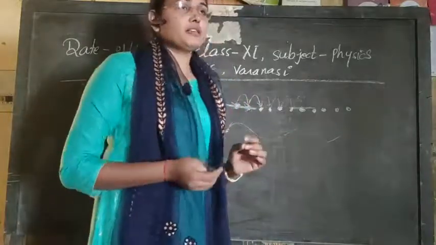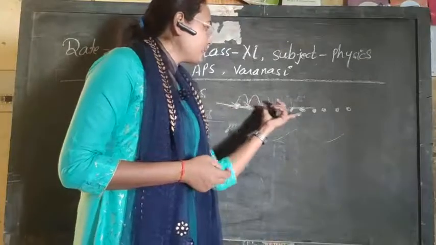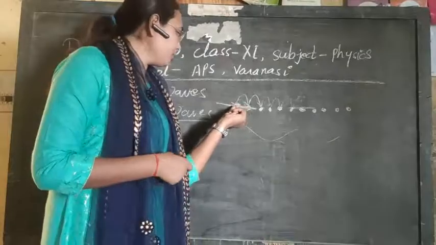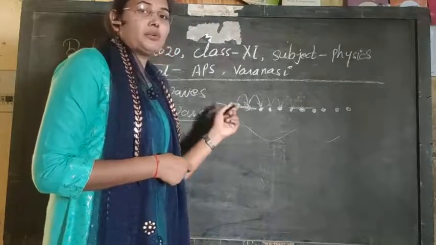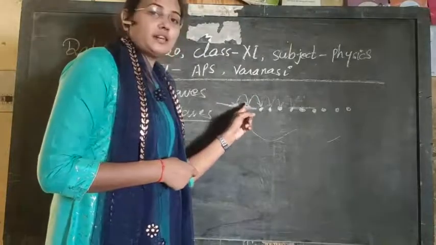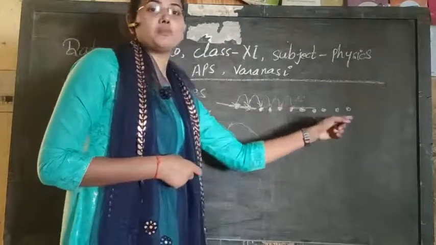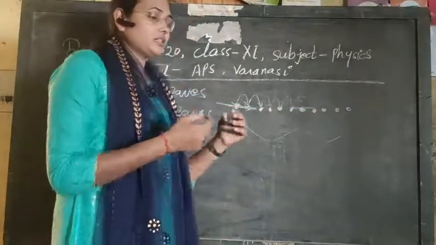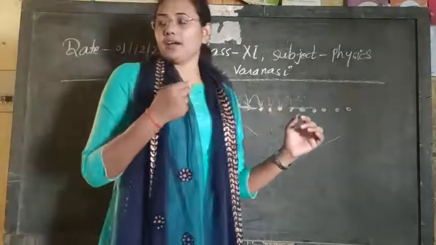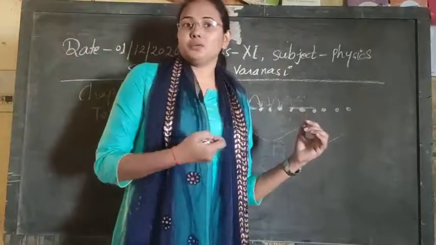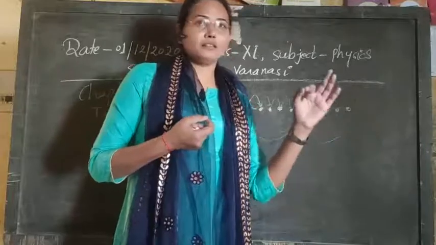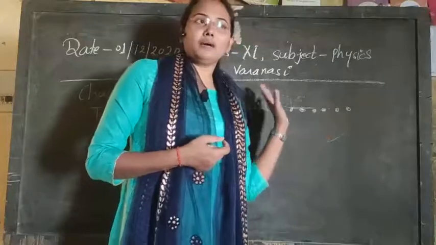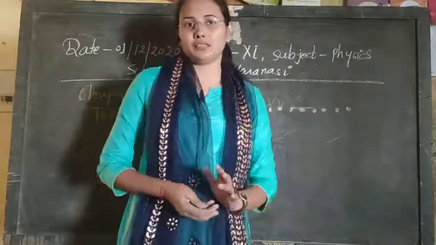In conduction, the energy transfer takes place in this way. If heat is supplied to the first molecule of a system, then that molecule starts to vibrate, and due to its vibratory motion it transfers its energy to the second molecule, and this process repeats until finally the last particle gets the heat. Suppose we are heating an iron rod and adding energy to one molecule; after some time we see that the iron rod gets heated. This is the reason behind conduction: all particles oscillate and energy transfer takes place.